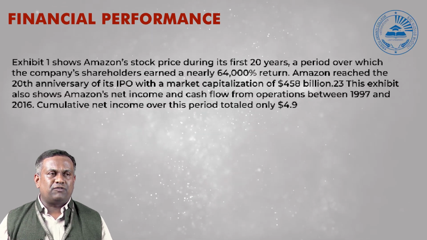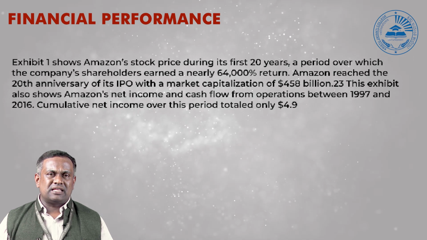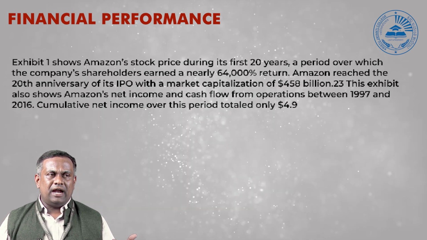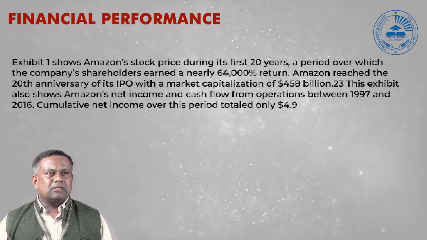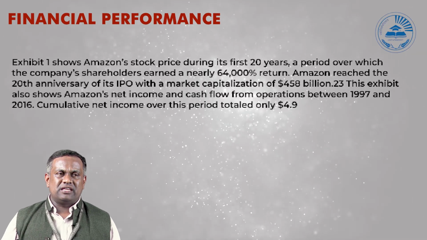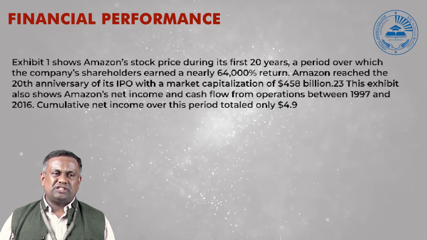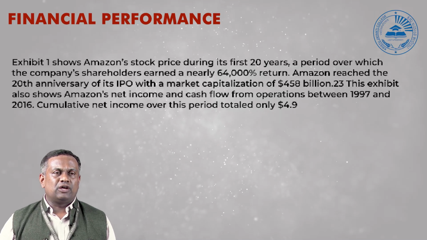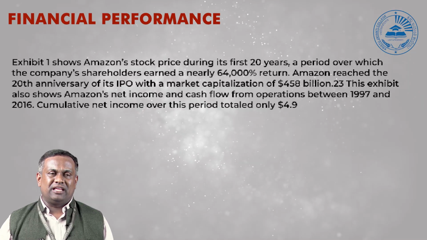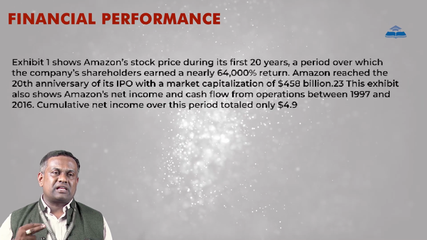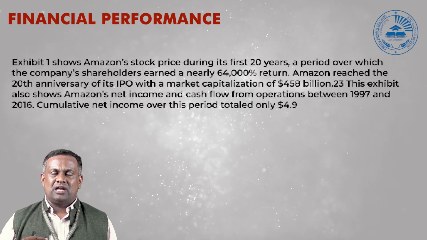If you see the financial performance, there is an exhibit which shows the stock price, and there are a number of things we can notice from this graph. There is the stock price, cash flow, and the values for profitability, that is net income. We can find there is an increase in the cash flow, but it is not significantly influencing the net income.